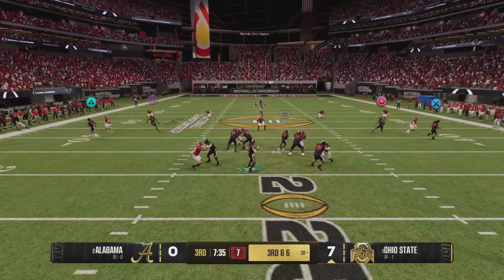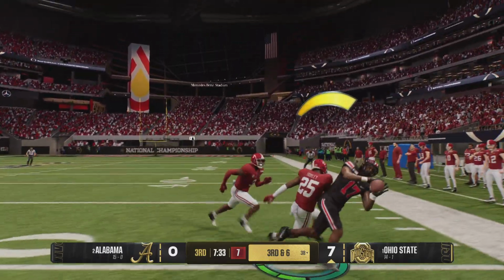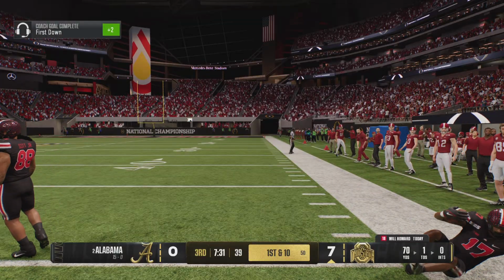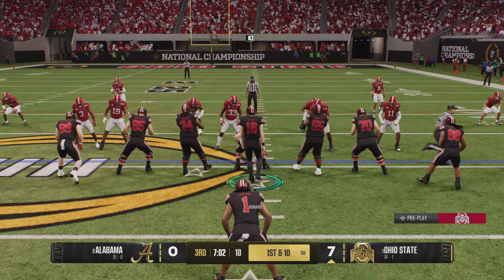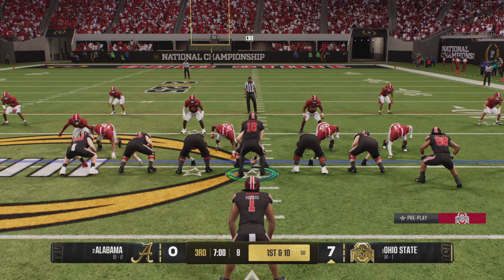Looking to pass. It's Howard. Quick throw to his receiver. He's got it for a big gain. He's tackled quickly, but the yardage is good enough for the first down. The Buckeyes come to the line to start a fresh set of downs.